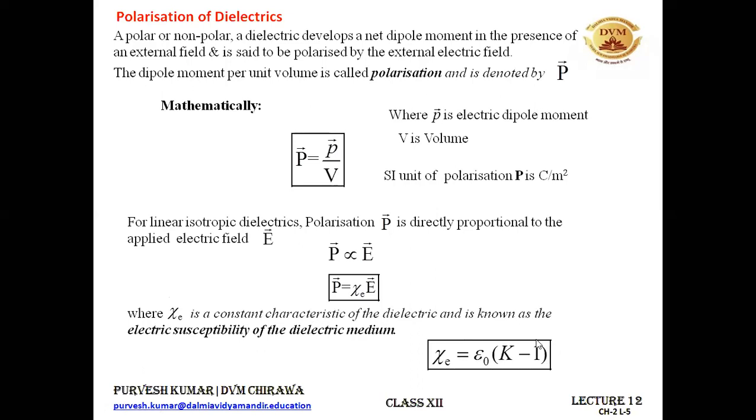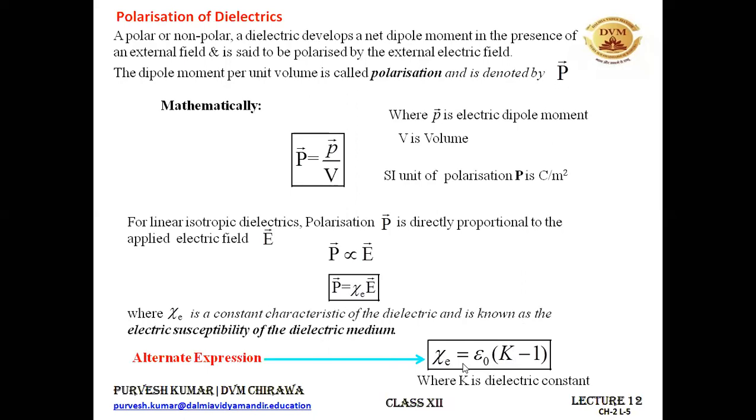All right. There is another formula for this chi_e, and the derivation of this formula is not in your syllabus. Earlier it used to be, but now they have removed it. So you just have to remember this formula, that this electric susceptibility is related to the dielectric constant K in this manner. Where K is the dielectric constant, and it is one alternate formula for the electric susceptibility. One, you can find it from here, that chi_e equals polarization vector P upon electric field E. So chi equals P vector upon E vector. Another formula is chi equals epsilon naught (K minus 1), where K is your dielectric constant.